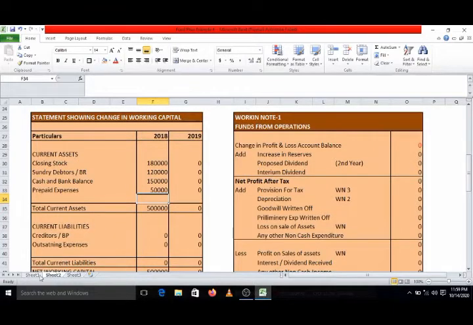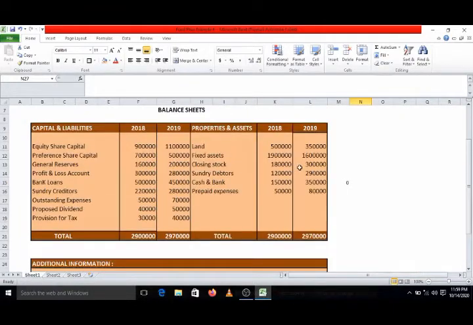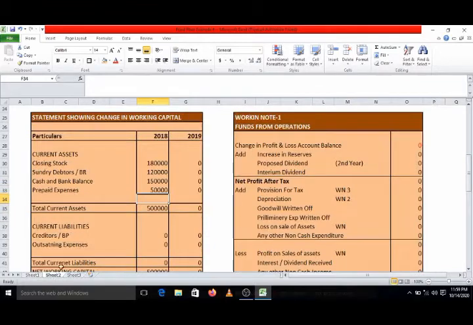Now year 2, that is 2019. Closing stock 3 lakhs, debtors 2,90,000, cash and bank 3,50,000 and prepaid expenses 80,000. So closing stock 3 lakhs, then sundry debtors 2 lakhs 90,000, cash and bank 3 lakhs 50,000, and prepaid expenses 80,000.